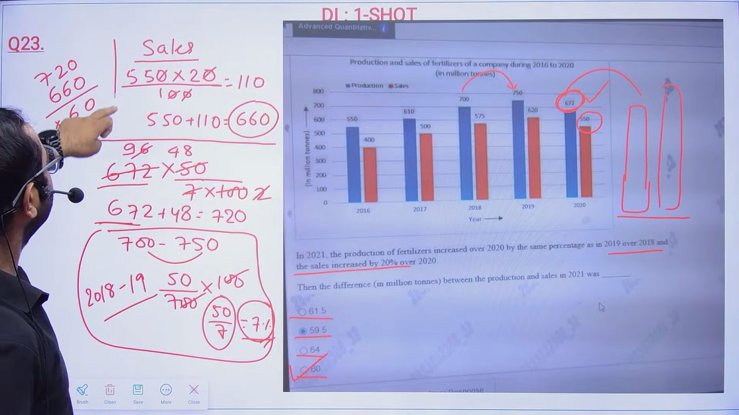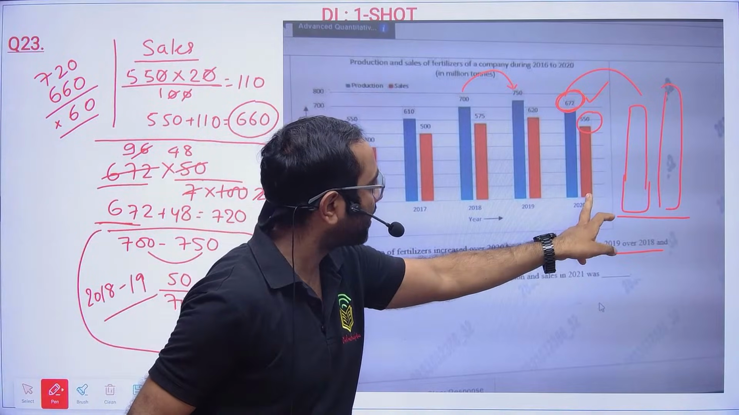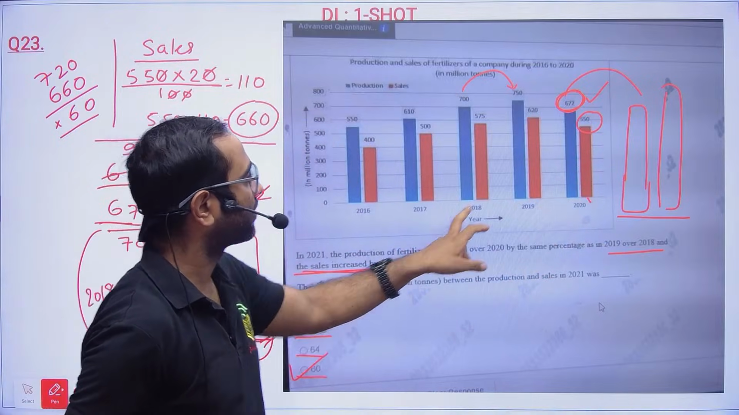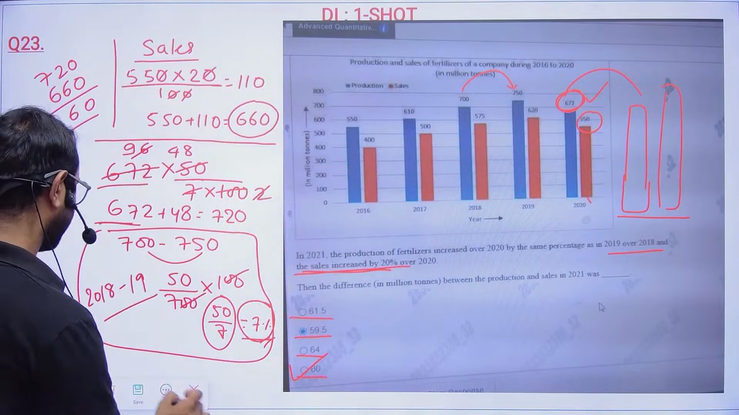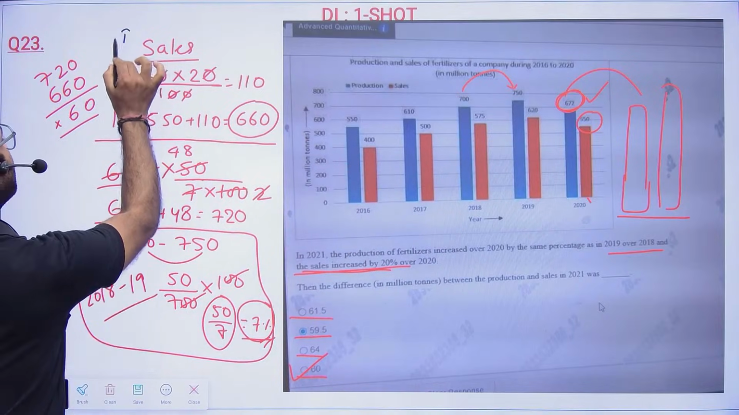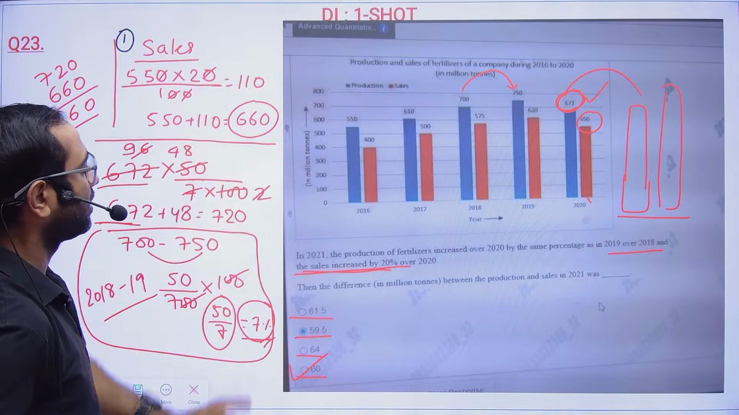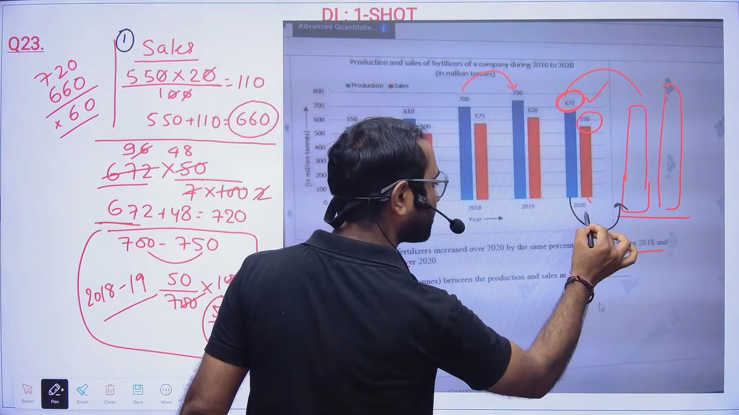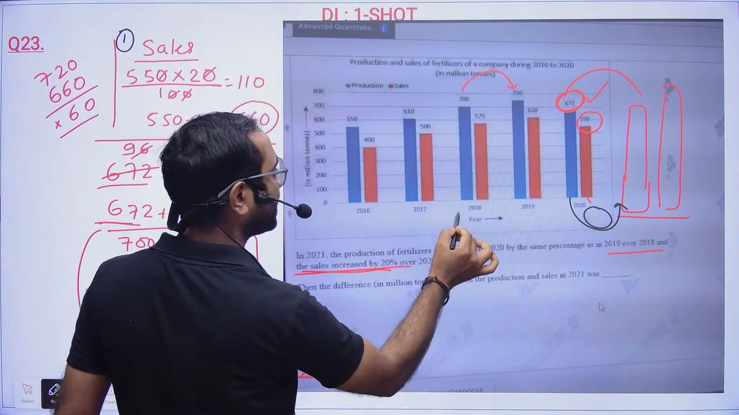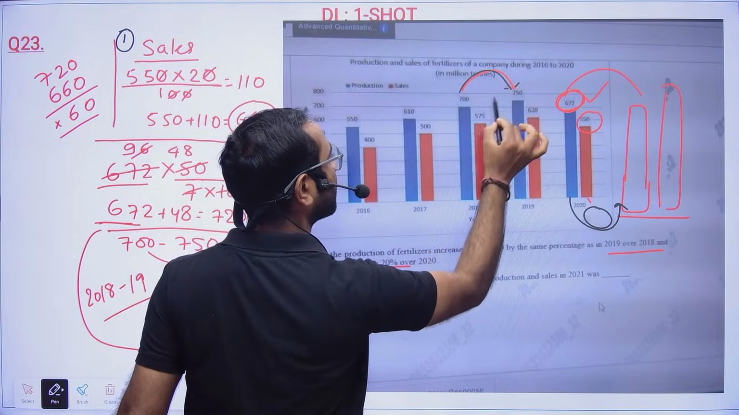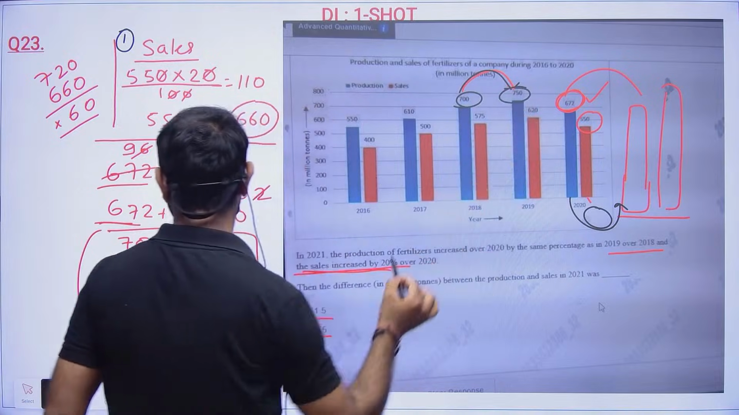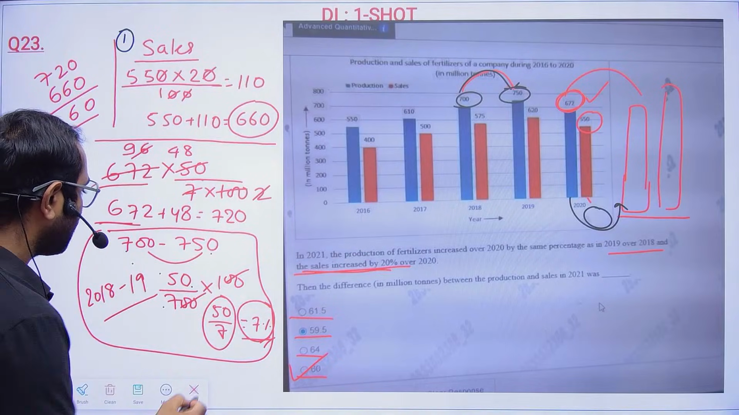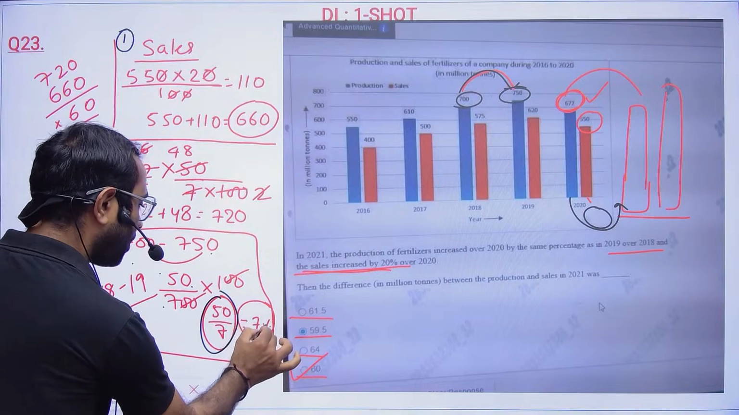See, the first one is what they are telling. In 2020, the sales is 550 and next year it is increasing 20%. So 550, 20%, this is for the sales which I have done, step 1. So 660. Then they are telling for this particular production, it is increasing by the same percentage as it increased from 18 to 19. So 18 to 19, what was the increment? 700 to 750, 50 rupees increment on 700.